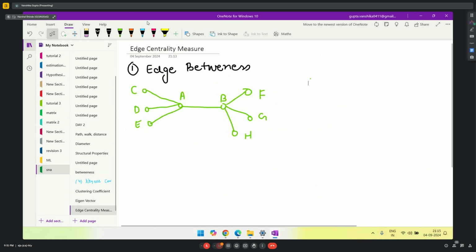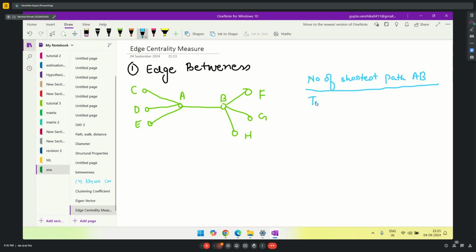Same formula I'll apply: number of shortest paths from A to B, meaning A to B as in the edge AB, divided by total paths which do not have AB as their starting edge or ending edge. Okay, so this is what edge betweenness is.